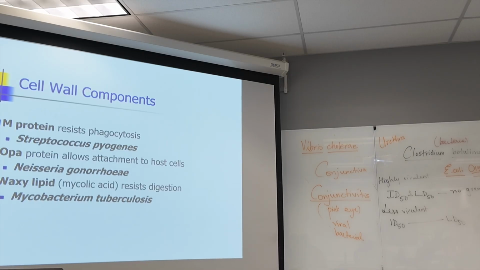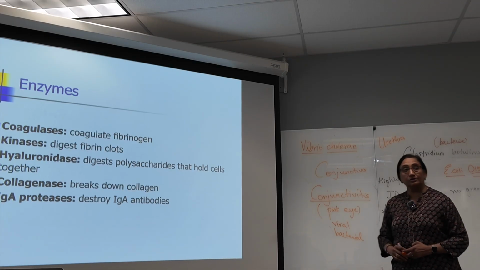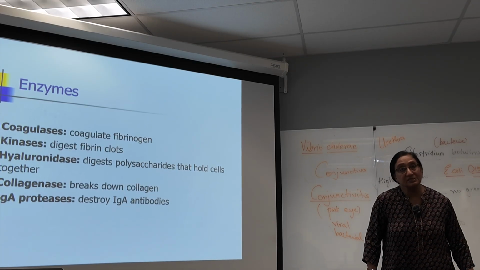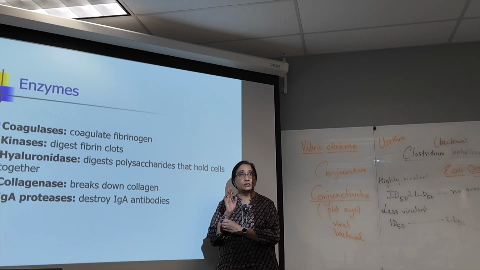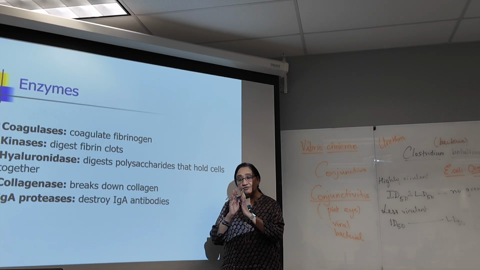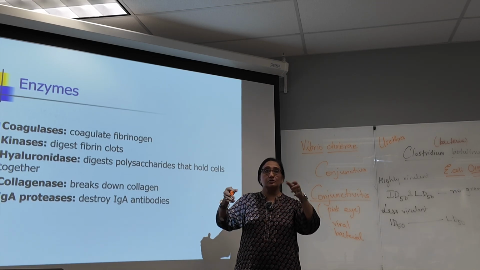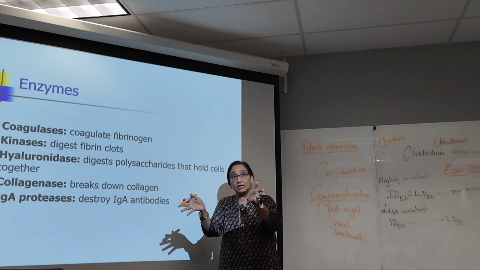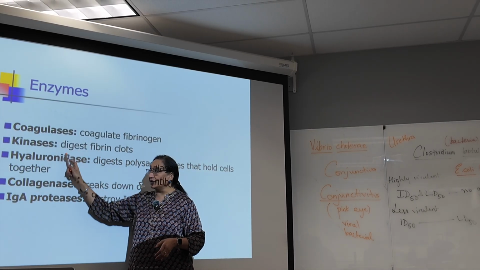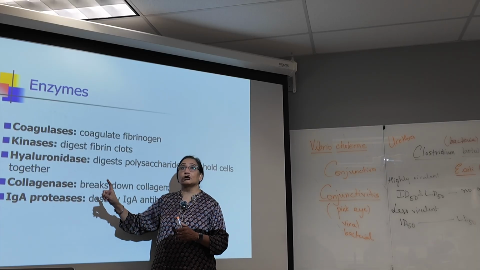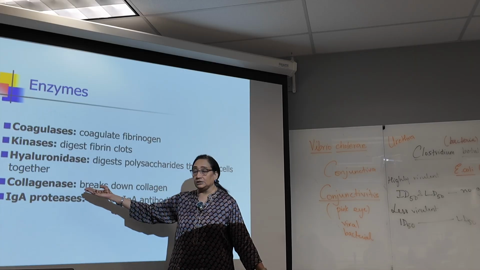What is there outside? Comes enzymes. Microorganisms produce specific enzymes which help them to survive, which allow them to evade the immune system and at the same time spread. Because once they get into the tissue, they multiply and they have to spread. So they have a lot of enzymes, like collagenase. You know collagen is your connective tissue protein.